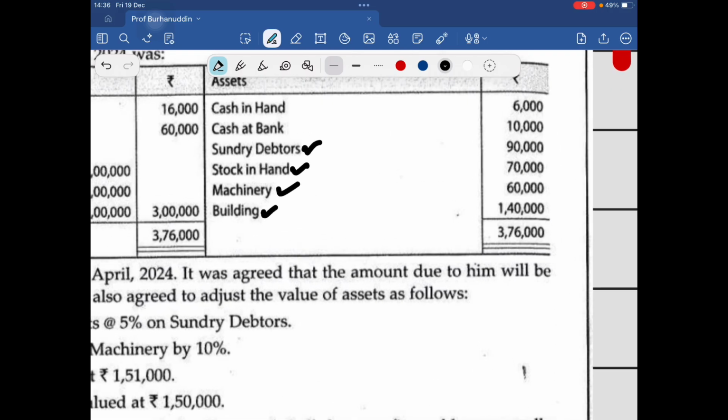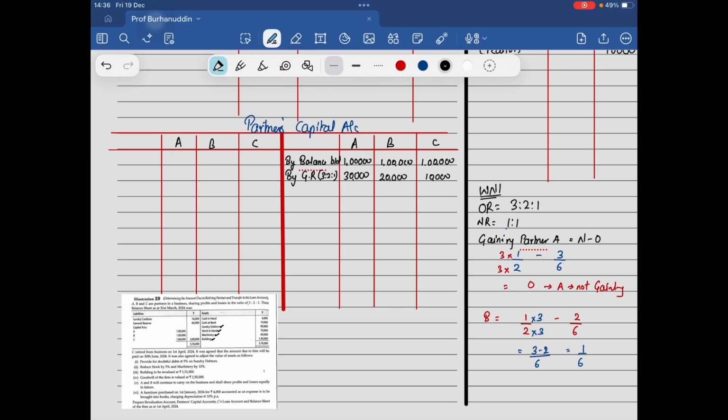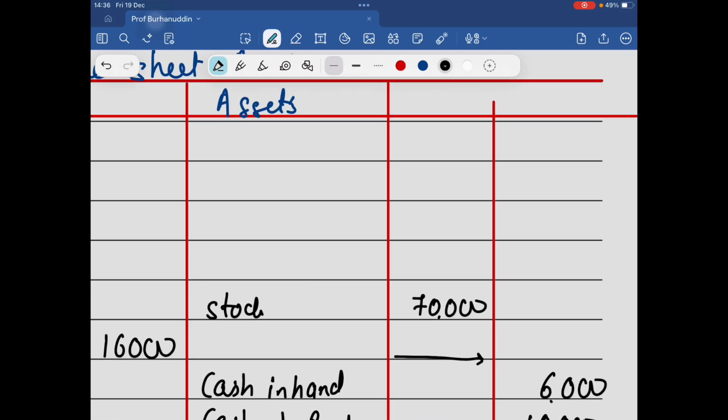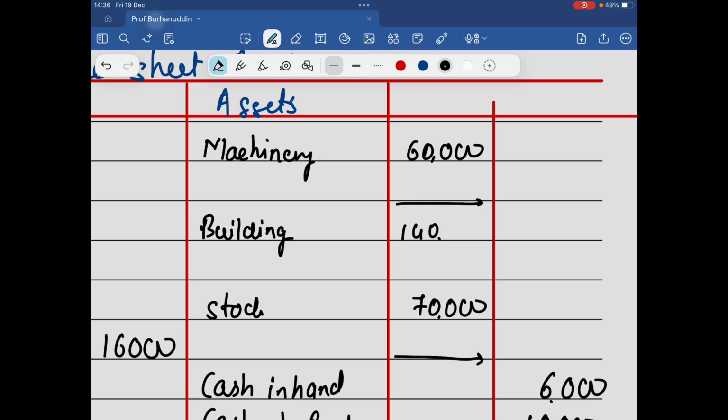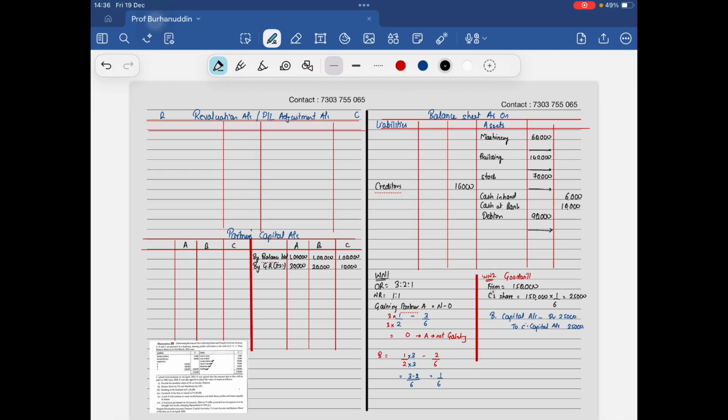We have machinery 60 and building 1,40,000. That's my posting. Easy. That's half of the question.